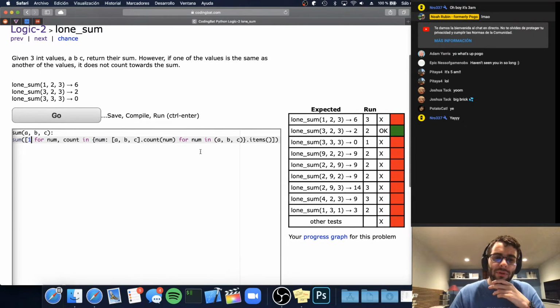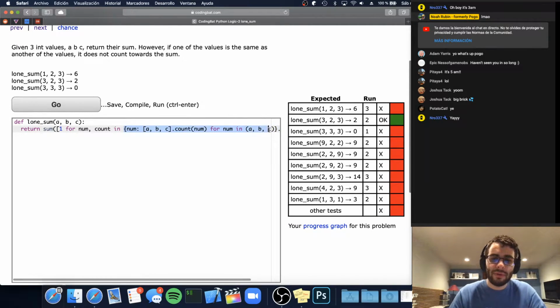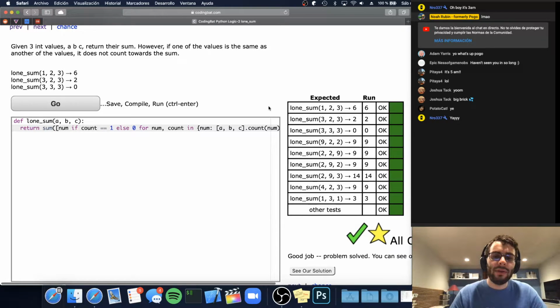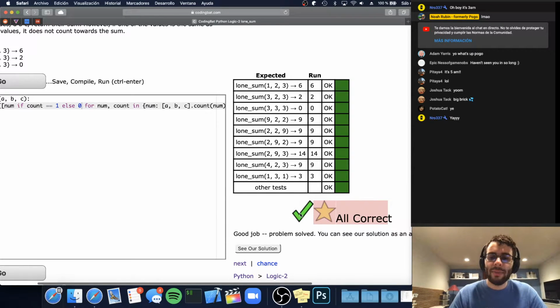But basically what we're doing is we built this dictionary that I was just talking about, and then we want to loop through each of the number and count pairs, and the value that we're going to return is going to be num if count is 1, otherwise 0, right? So if the count is equal to 1, we want to include that number in our sum. If the count is not 1, we don't want to include it, we want to have 0. And so as you can see, this solution does work. We got all correct, and we got this star.